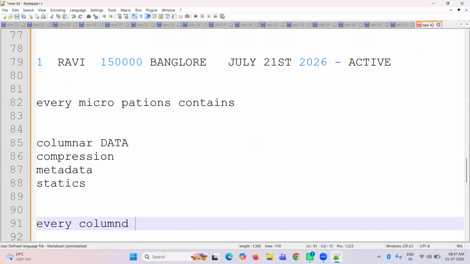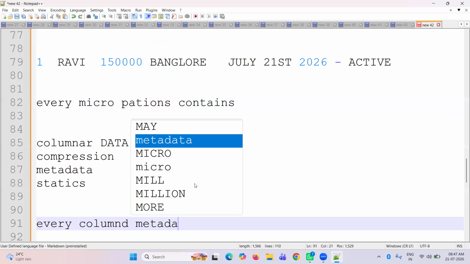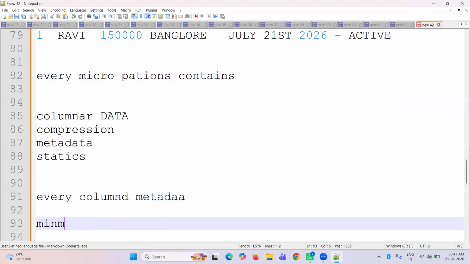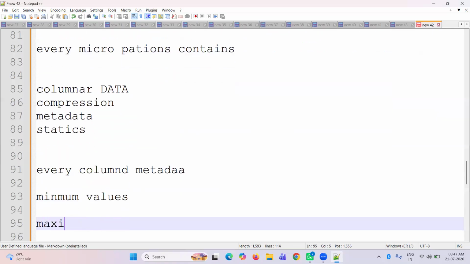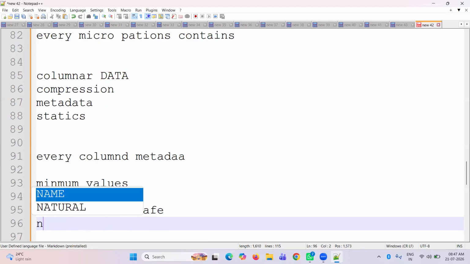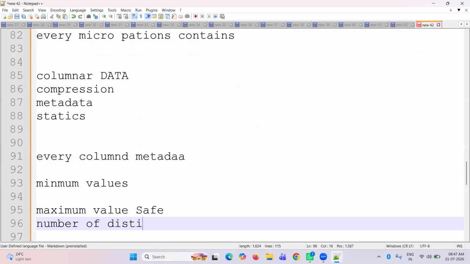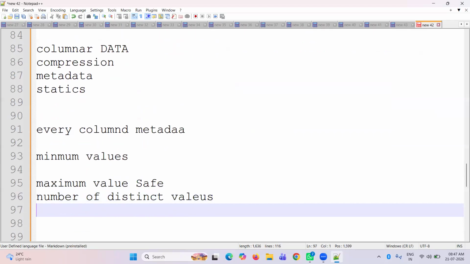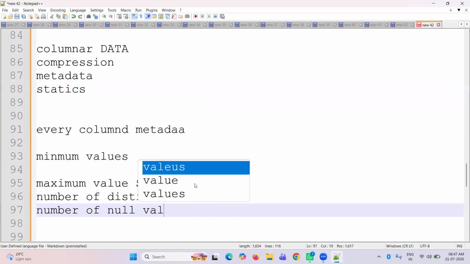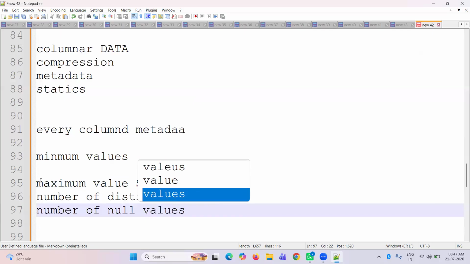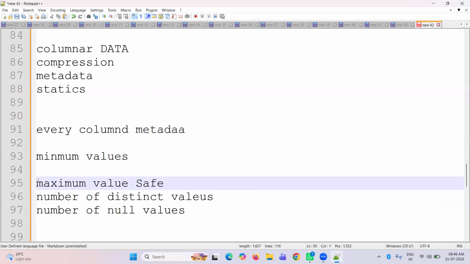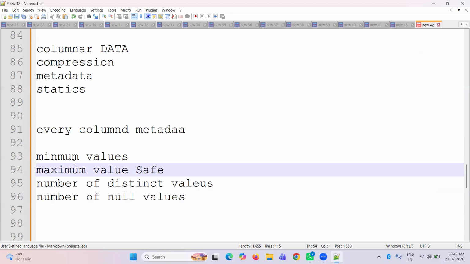For every column, Snowflake records metadata like the minimum value, the maximum value, and the number of distinct values. What are distinct values? Anybody? Unique values which do not get repeated. Yes, unique. Good.